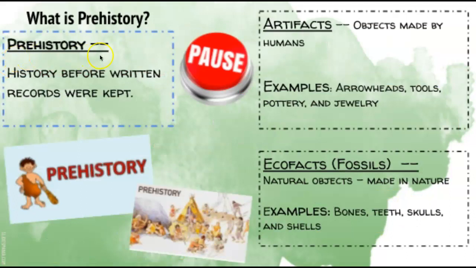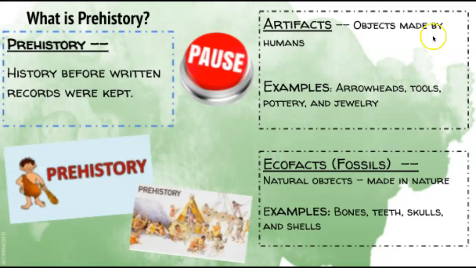Prehistory is the time before records were kept. You hear weather guys say this all the time. Things like, this is the highest temperature recorded since we started recording temperatures. So there was a time before things were written down. So how do we find out about those times?